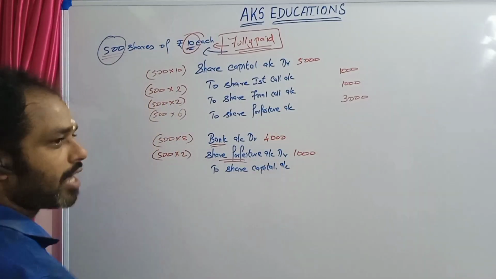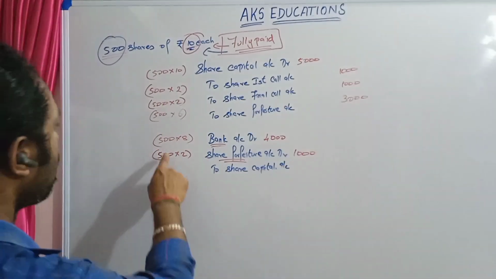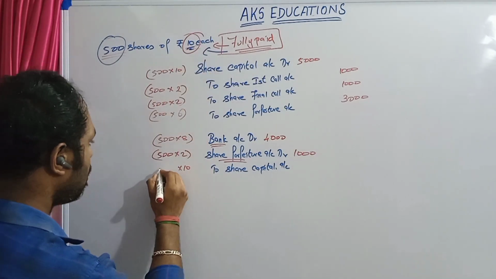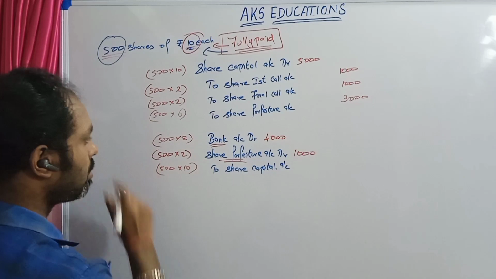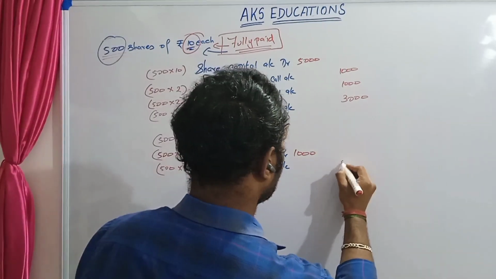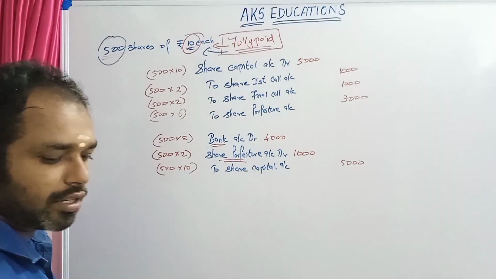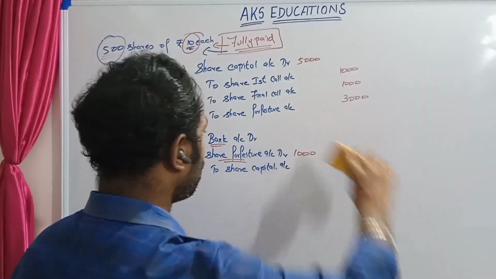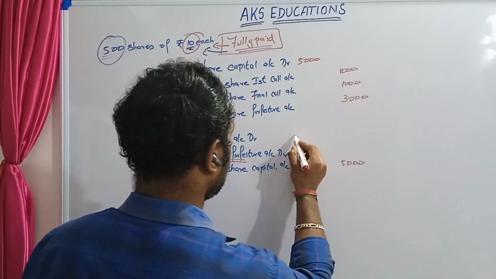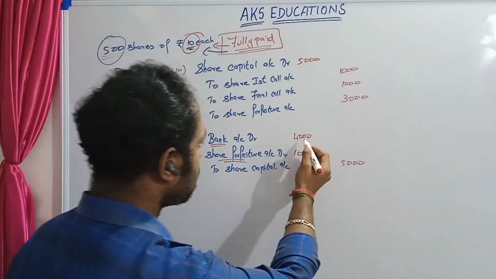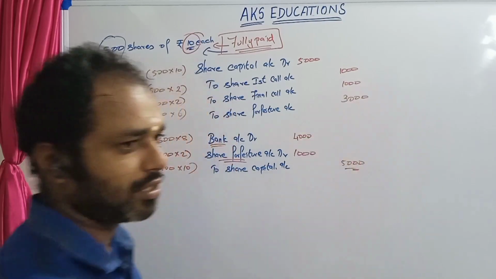The total share capital is the par value, so again we take the par, which is 10. So 500 into 10, which is 5,000. Let's put this 4,000 over here. 4,000 plus 1,000 gives you 5,000.